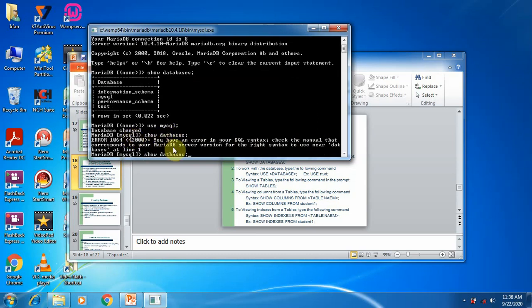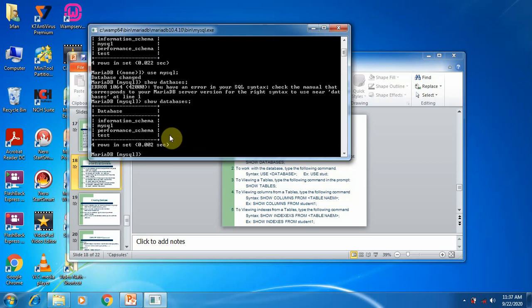Sorry, the spelling mistake is here, databases. So you can see the mistake. The mysql database consists of these databases. Again, the same databases are displayed here.